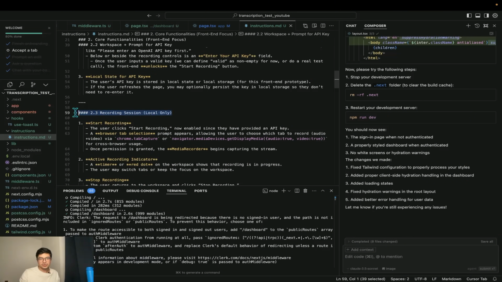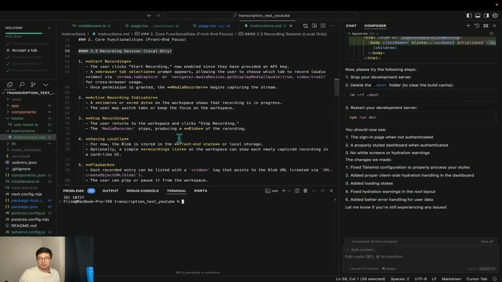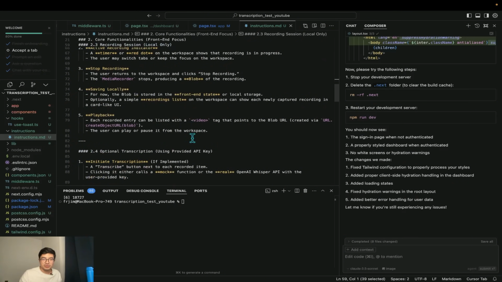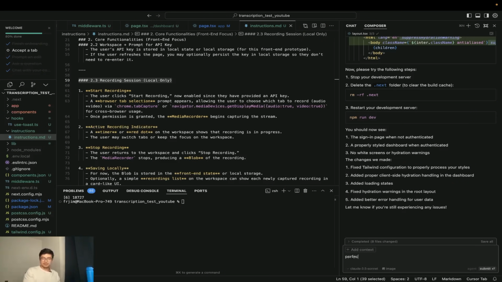So we're going to go to section 2.3. Let's get a new terminal and let's go to the recording sessions. So let's add the recording functionalities. Perfect. The sign in and dashboard look great. I don't have the start recording and stop recording buttons.